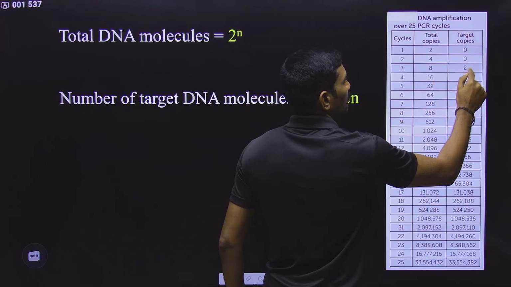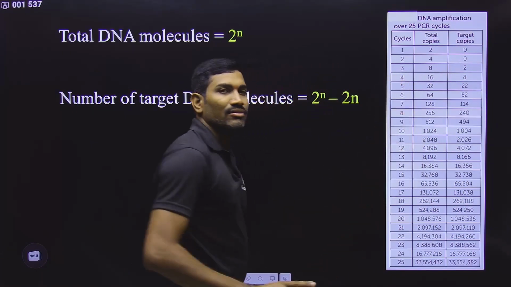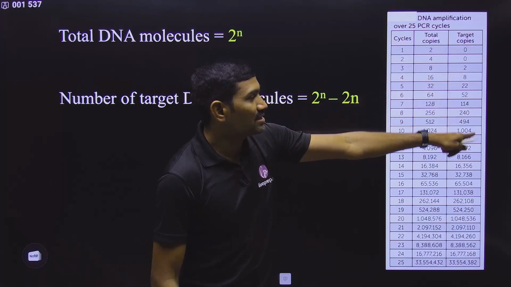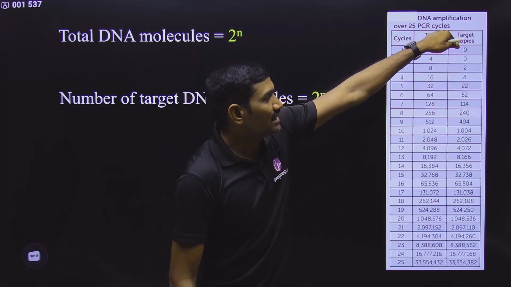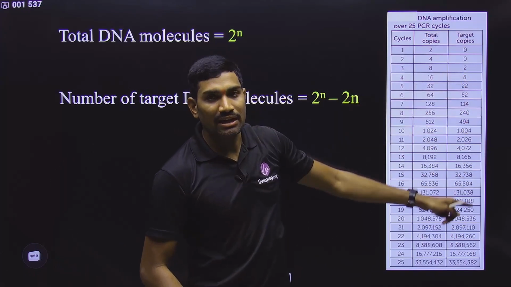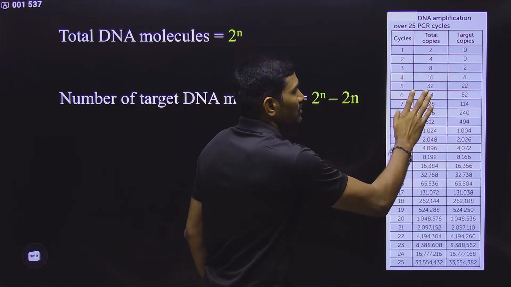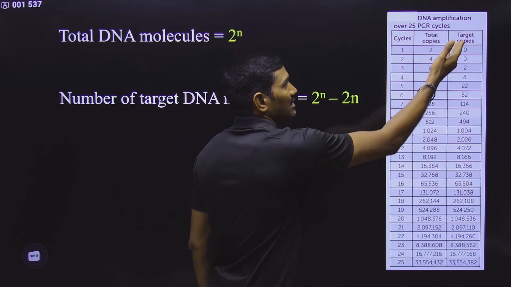For the targeted molecules, in which cycle does the synthesis actually start? From the third cycle onwards, the synthesis starts. In the first and second cycles, targeted molecules are not produced, but from the third one they are forming. And after a few cycles, what happens? The total number is always higher than the targeted copies.